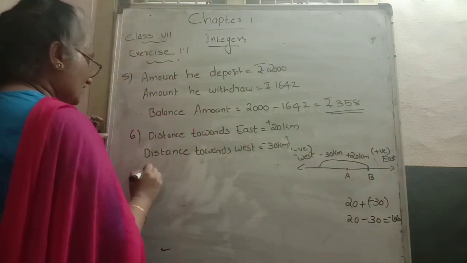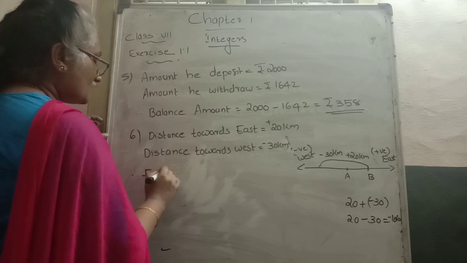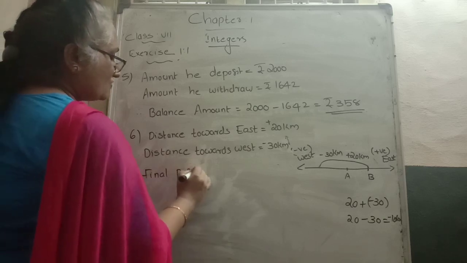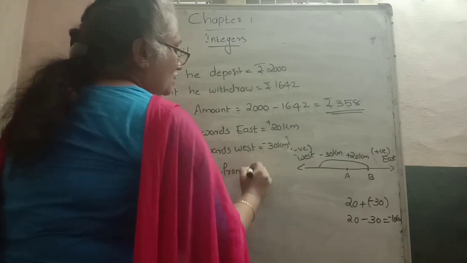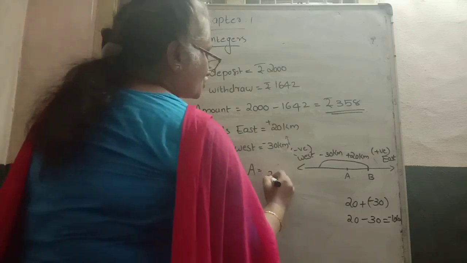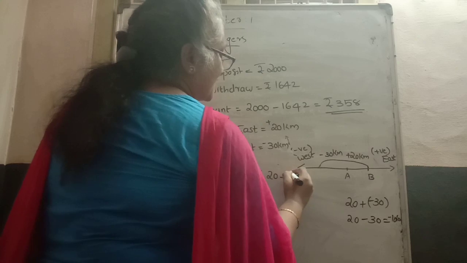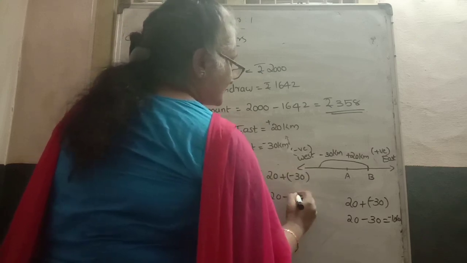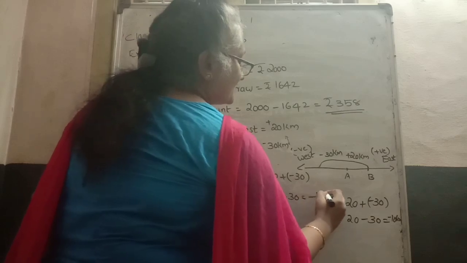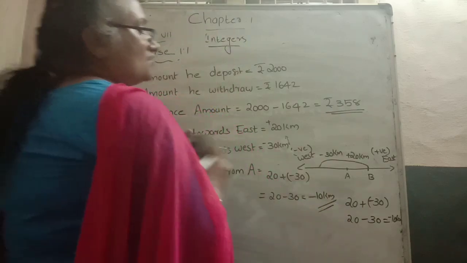Therefore, the final position from A is 20 plus minus 30, and plus or minus changes to minus 30. So the answer is minus 10 kilometers.